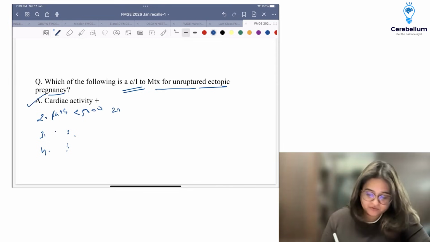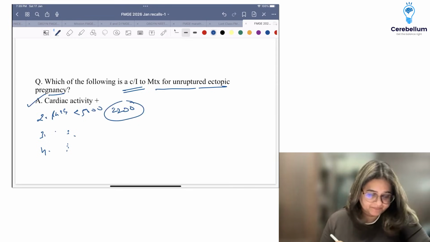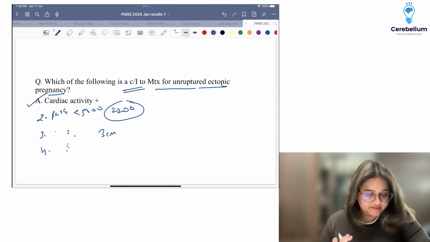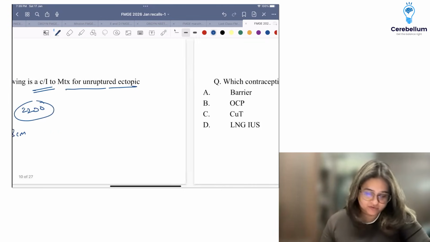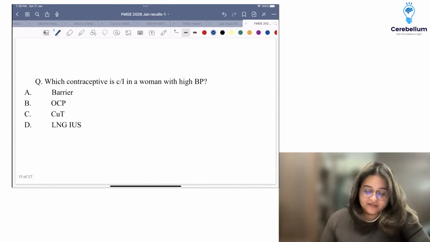To 2200 beta HCG. Okay, 5 centimeters. What was mentioned? 5 centimeters, 3 centimeters, because more than 3.5 we will operate, right? Okay. All right. It must have been 2004 to 2200, anything less than 5,000. Okay. And the fourth option, someone told me primary gravida. I'm not sure. But that is an easy question. Again, a very easy question.